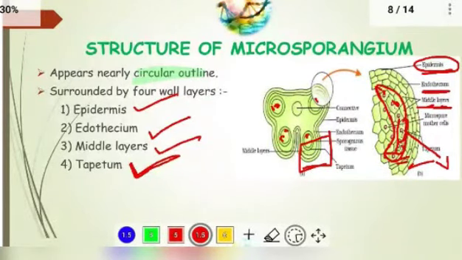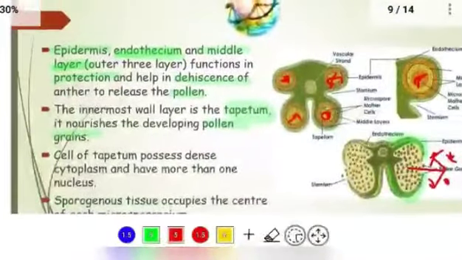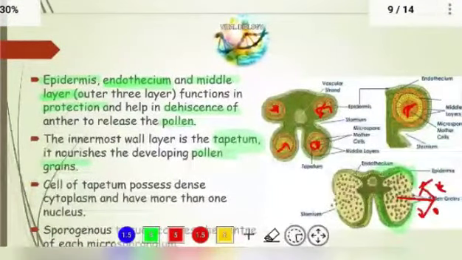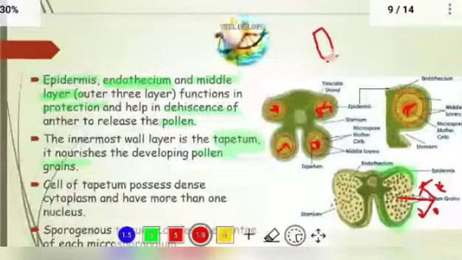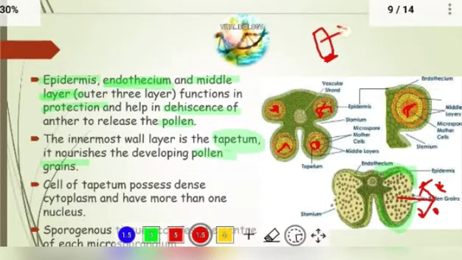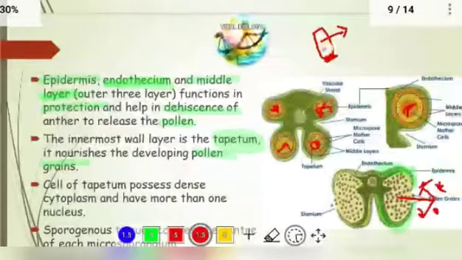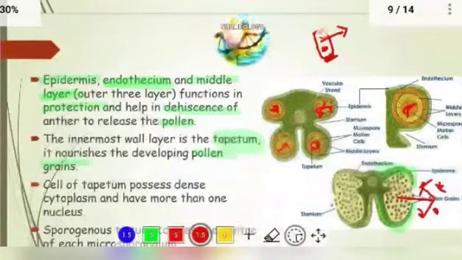So let us take one of the tapetum cells. Tapetum has a dense cytoplasm, meaning it has much fluid content inside the cell, and it also consists of more than one nucleus. It may be 2, 3, 4, anything, but more than one.